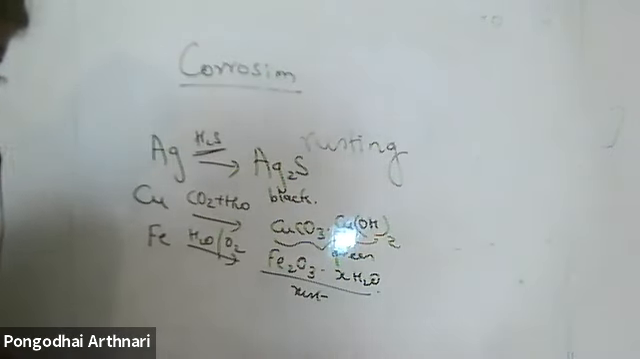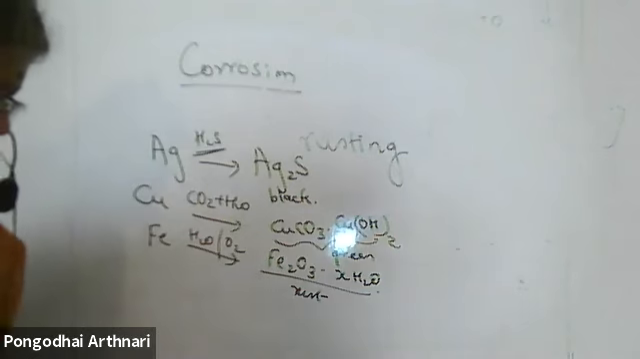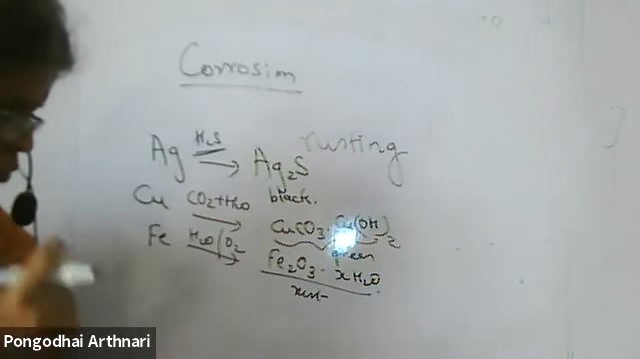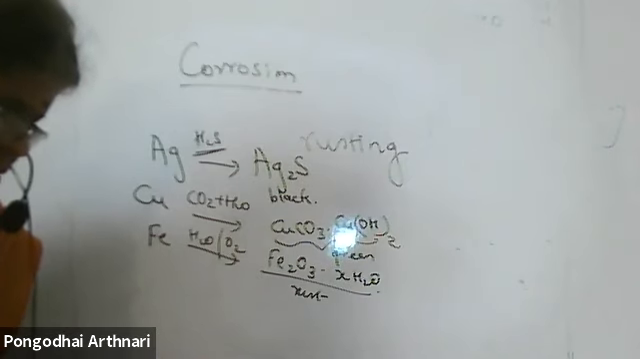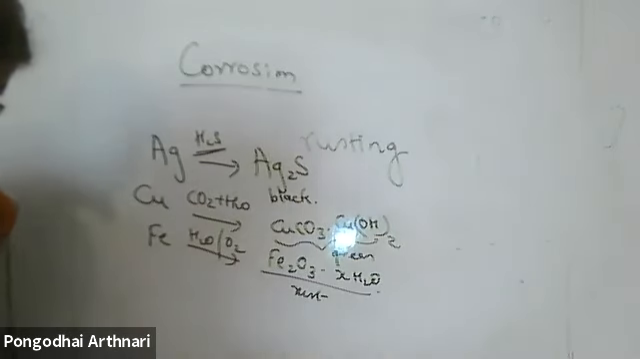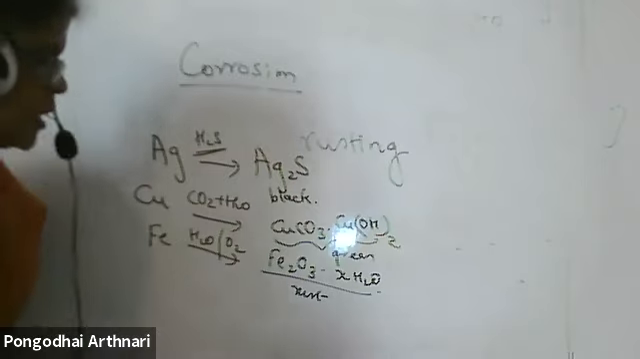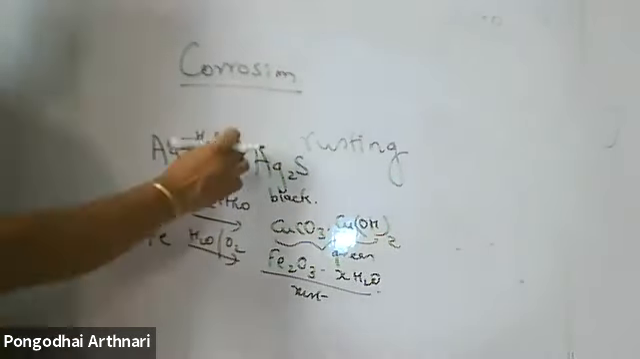Actually, why I am writing xH2O is that the number of water molecules reacting with iron is not known to us. How many water molecules are reacting with iron is not known, so we indicate it by xH2O. This is called rust. Rust is of reddish color. Fe2O3.xH2O, these are the things.